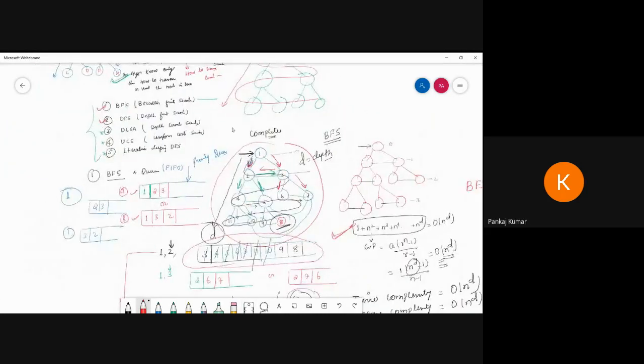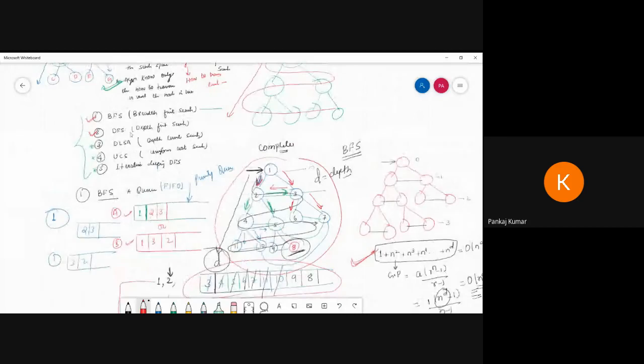Like BFS, sorry, DFS, depth limit search algorithm (DL), uniform cost algorithm, and iterative deepening depth first search.